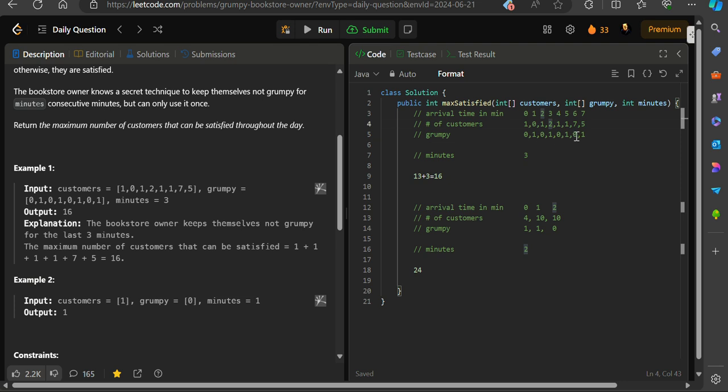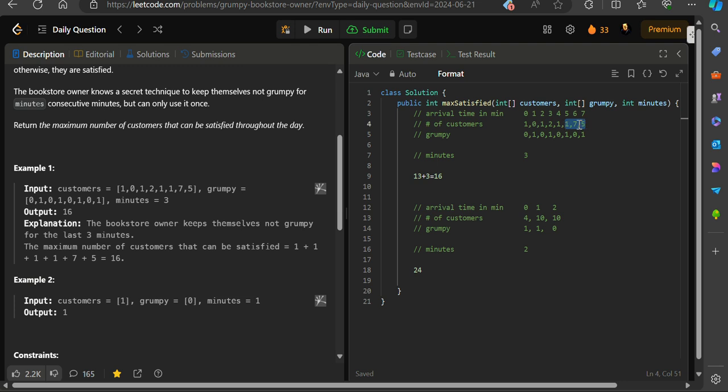So likewise, we can find out the maximum number of unsatisfied customers that is possible for a particular sliding window of size 3. For example, if you look carefully at this sliding window of size 3, the book owner was unhappy for the fifth minute and the seventh minute. So the total number of customers that were unhappy was 1 plus 5, that is 6. 6 was the maximum number of customers that were unhappy if we take the sliding window of size 3. So to give maximum customer satisfaction, we need to apply the effect on this subarray.